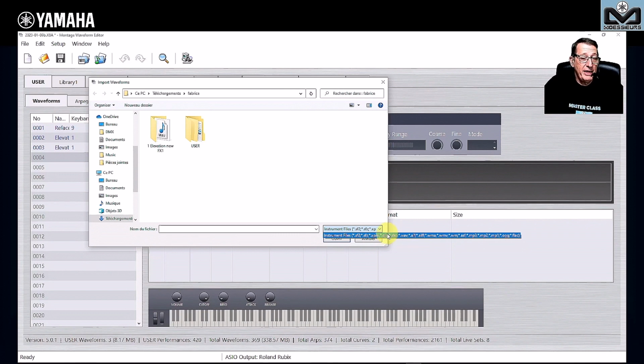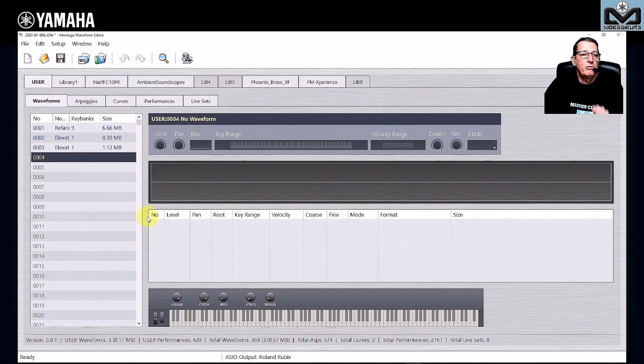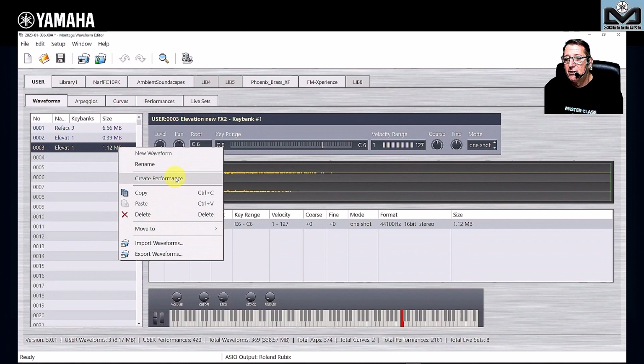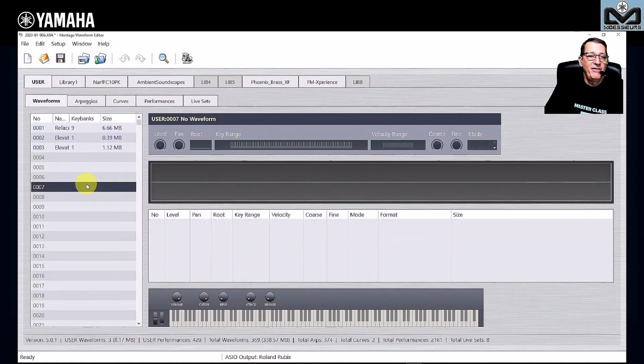Generally, these waveforms are ready to use. I do not have one here. I would not take time to load that, but it loads perfectly. Take into account one thing: when you have the waveform, do the right click. I need to take an existing one and create performances to have a performance link. It's easier to work like this.